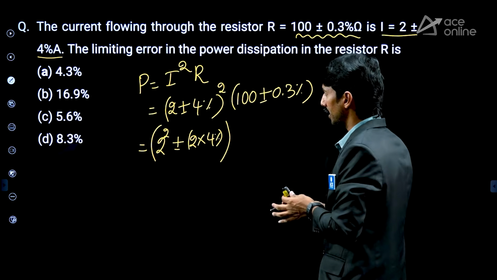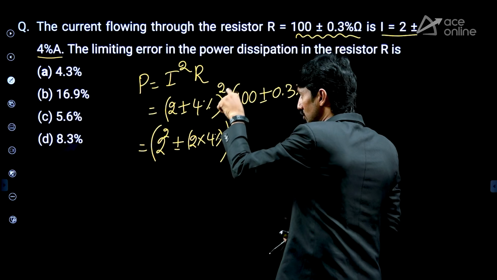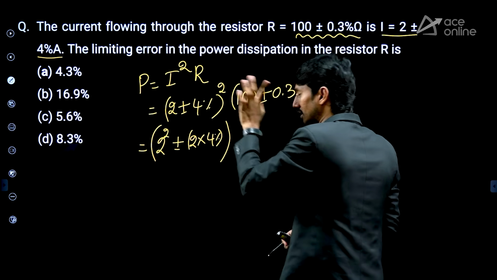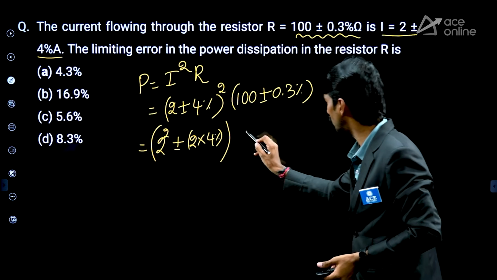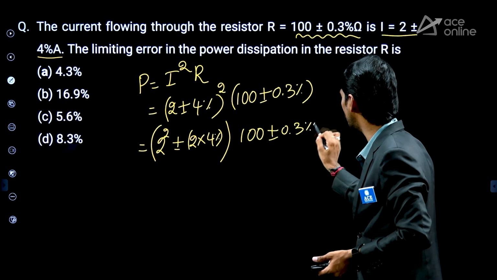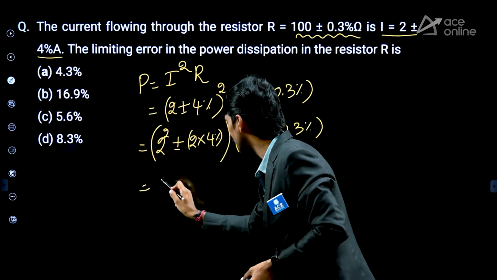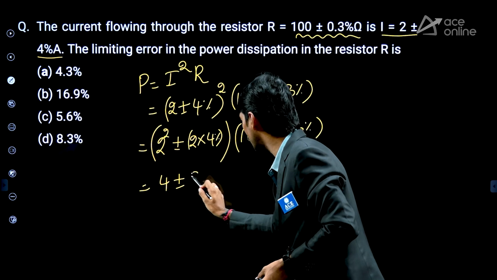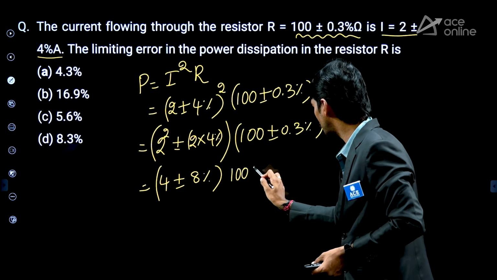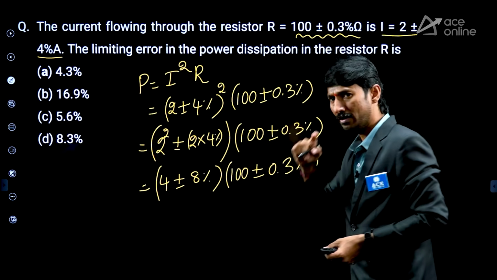What we have done? The true value square is there as it is squared. But for the error value square, we should not take the square; we should multiply with the power of the corresponding error. Into 100 plus or minus 0.3%. Now, what will be there? 2 square 4 plus or minus 8% and 100 plus or minus 0.3%.